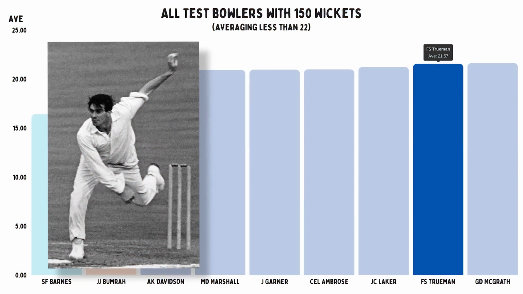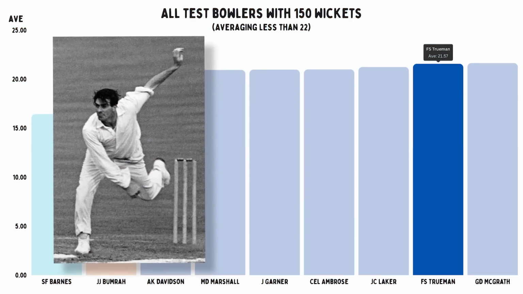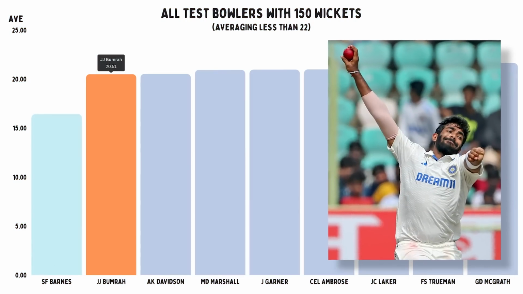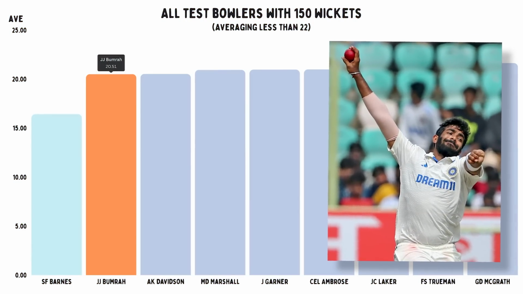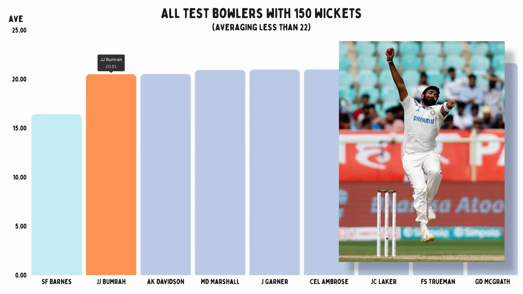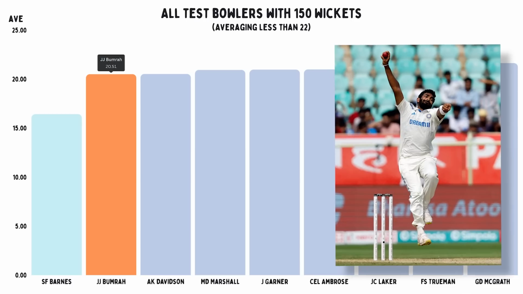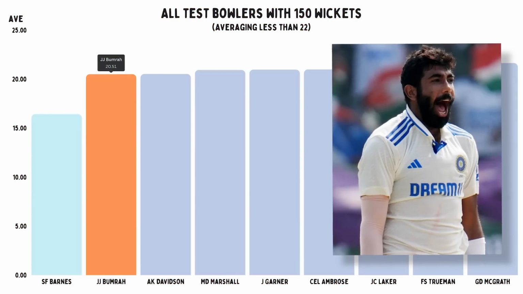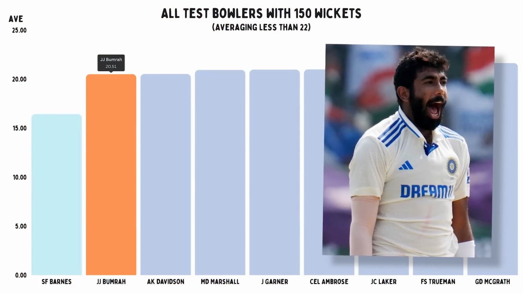So he could basically use his speed to scare people or just work them over with his skills to get them out. And when you think of Bumrah, you think he has enough pace to scare people. And batters don't really like to face him when he's putting the pedal down. Even with that, he only really uses that extra speed when he needs it. He's not a traditional fast bowler. He's more like Fiery Fred. He uses the speed when he has to. He can gear up or gear down.